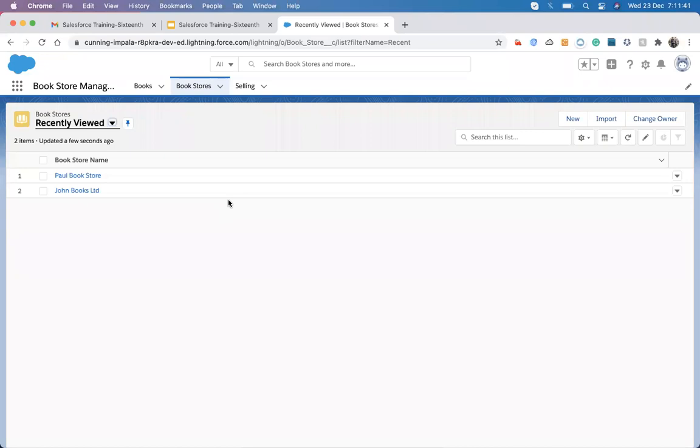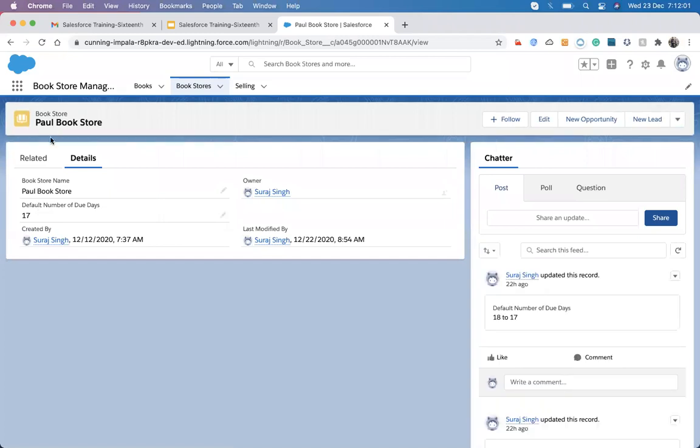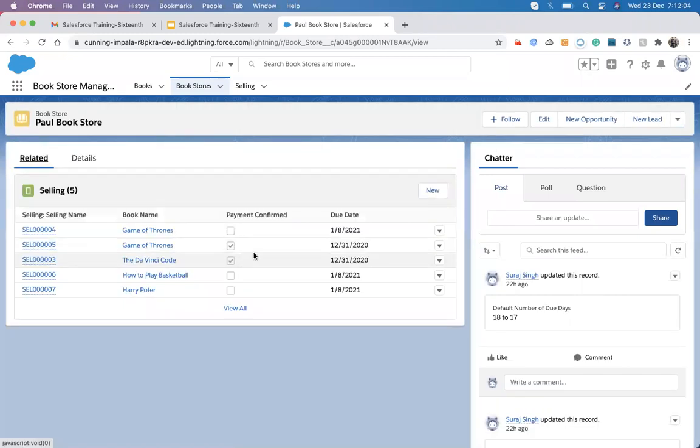in the case of process builder. Process builder has just a single capability: it will update all the child records, or with some condition it will update only a few records, just like we have seen in our previous example, where we update only those records on the basis of a due date change, whose payment confirm is false. Only those records are updated. So process builder can update the child records, but does not make any calculations on the basis of child records.